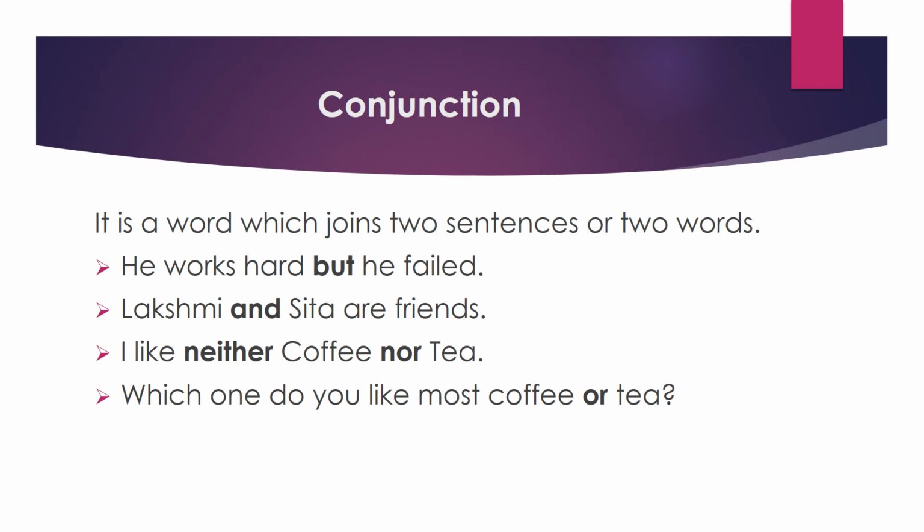Next one, Lakshmi and Sita are friends. Here the conjunction is and. It joins two words, Lakshmi and Sita. These two are joined with this word and. I like neither coffee nor tea. Here neither and nor both are conjunctions. Means I don't like coffee and tea, both. In that sense we can use neither nor. Which one do you like most, coffee or tea? Here or is a conjunction. It joins the two words coffee, tea.